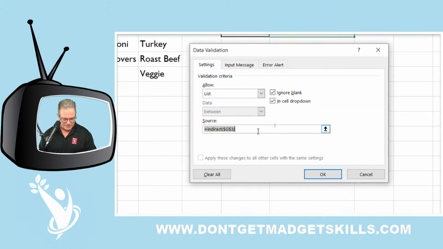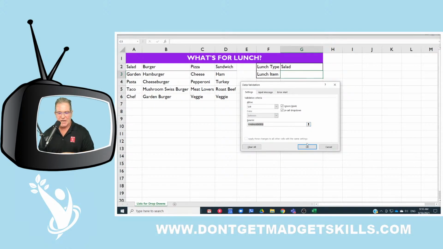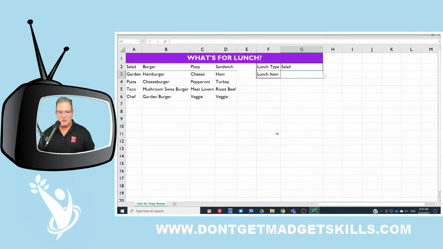From a list. It's the indirect. And then now I can just go ahead and press OK. Boom. Press here, yes. Yes, I do want to continue. And then now we're working. So now let me go ahead and delete the contents of that. And now pick salad. And now you notice I didn't have any instructions, so I don't have a little instruction pop-up tip to tell me what to do. So watch out. No instructions, not necessary, but it's good to have. And now because, whoops, what happened here?